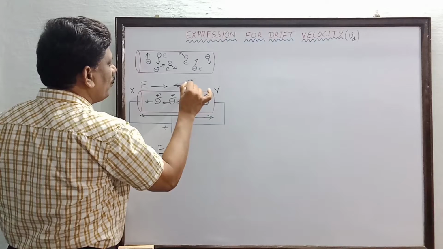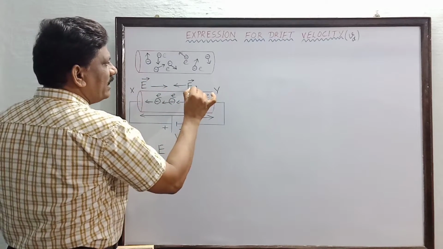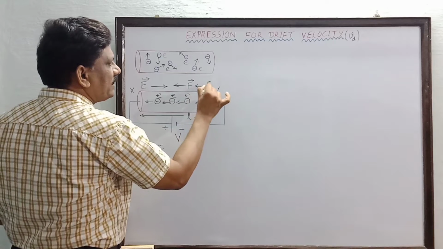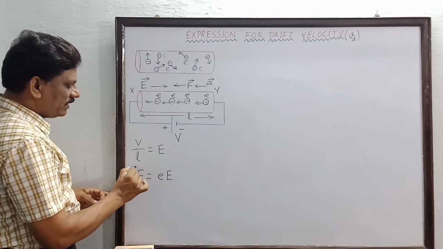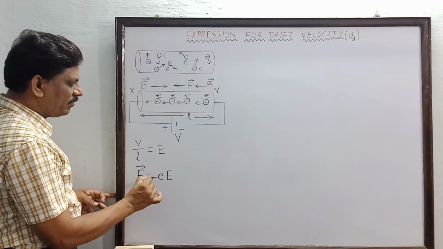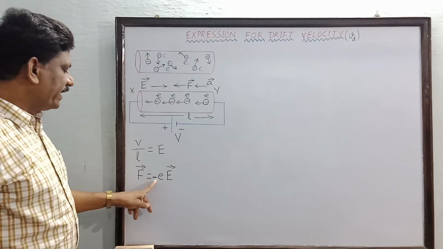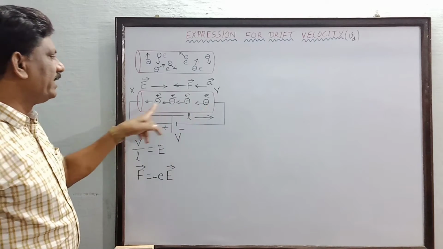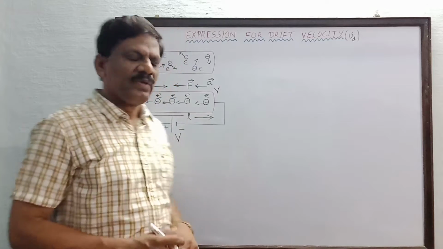The direction of the force is opposite to that of the electric field, and the acceleration of the electron is opposite to the direction of the electric field. Therefore this force, F is equal to minus e into E. The negative sign indicates that they are accelerated in a direction opposite to that of the electric field.